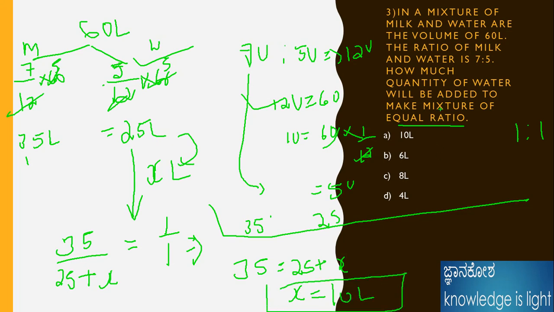How much quantity of water will be added to make the mixture an equal ratio? To make the equal ratio 1:1, we need to add 10 liters of water. Initially it was 7:5. After 10 liters are added, it becomes a 1:1 ratio. Like that, we need to understand the topic. This is one method.